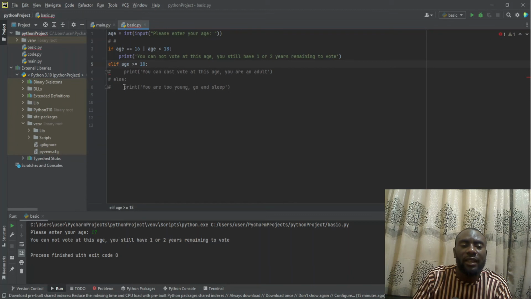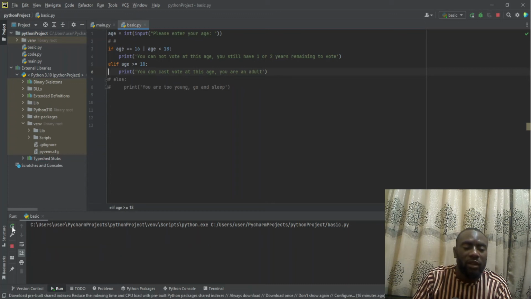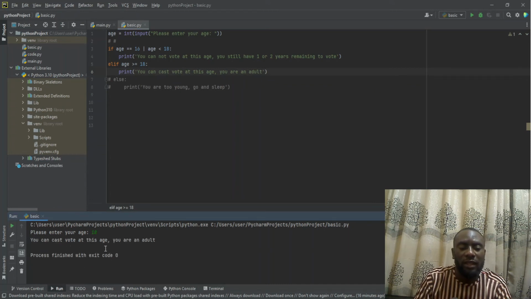The next condition says else if, this ELIF, that is else if age is greater than or equals to 18. So what will happen? This is what will happen. It will print you can cast vote at this age. You are an adult. So now let's see how it is. When I run the program now, I'll start with 18. When I hit enter, it is showing that you can cast vote at this age. You are an adult.